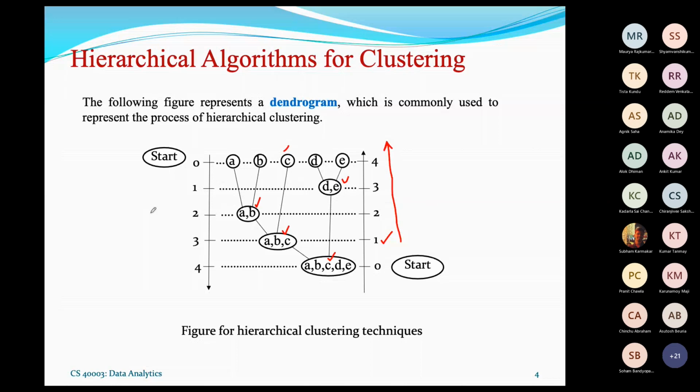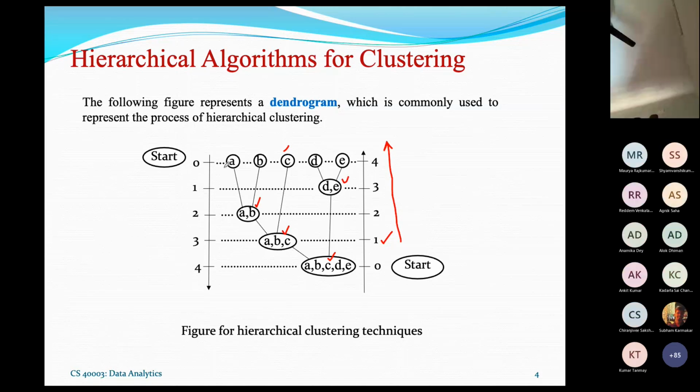And in contrast to divisive, there is another algorithm. It is called the agglomerative. In case of agglomerative, the starting point is where each single object represents a cluster. So if there are n objects, at the starting point, there are n clusters. Now, at the next level, we have to check which two clusters can be merged. For example, here A, B can be merged, and here D, E can be merged.